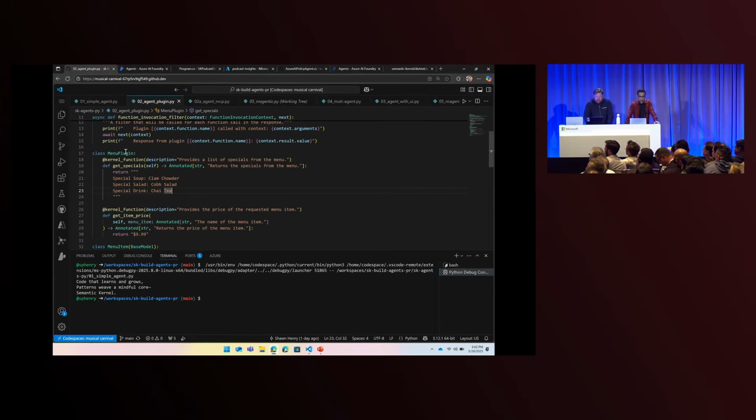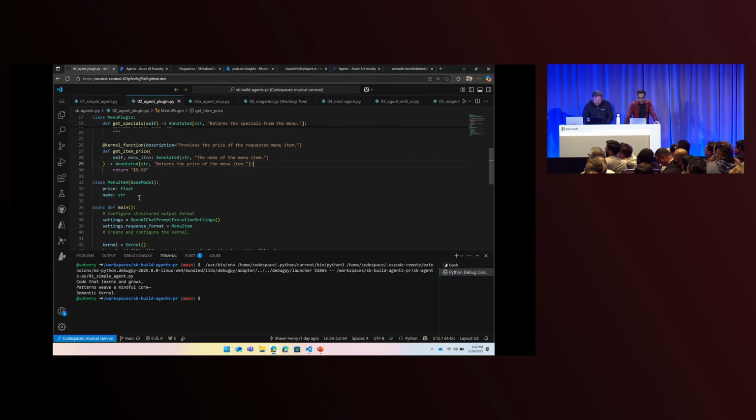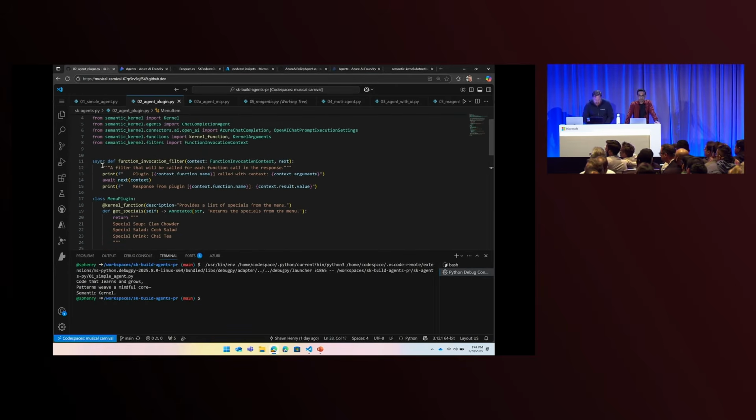We've created our menu plugin class here, and then we can annotate it with these kernel function annotations, which tell Semantic Kernel to take these functions and stick them in the prompt that we give the LLM and tell it that your agent now has these tools to use. The other piece is the settings, where we're asking it to output in the menu response format. So instead of getting a natural language response, we're going to get a response in structured data. And then finally, we're adding this filter. The filters tell us what tool calls we're making, what things we're asking the LLM to do, and ultimately this is where we'll hook up our telemetry.